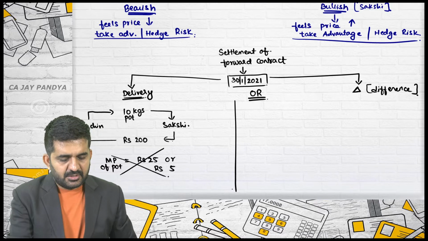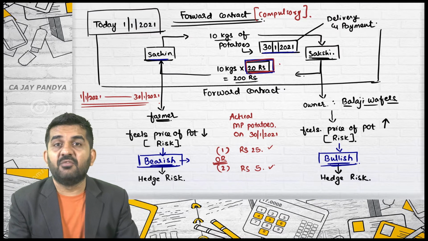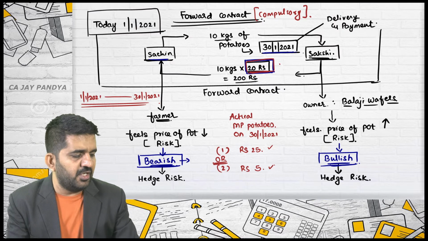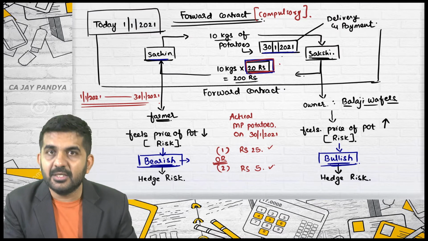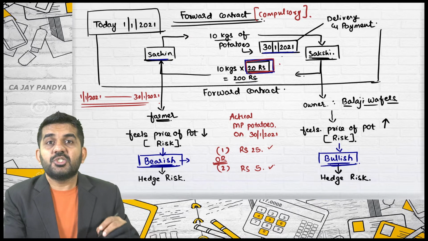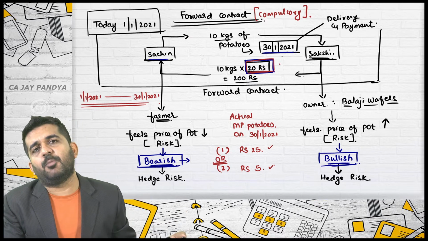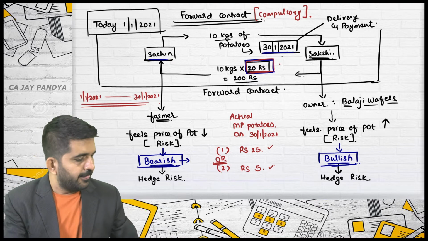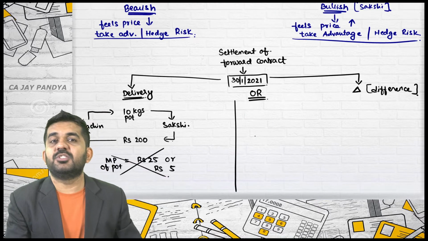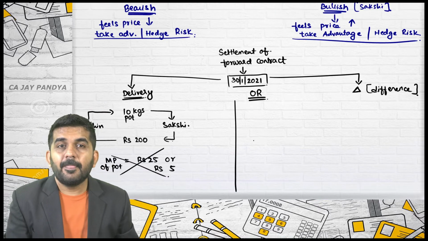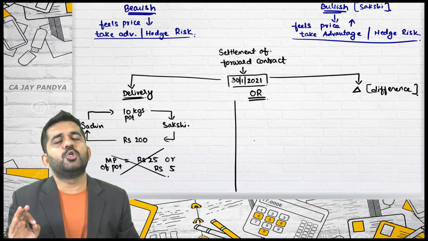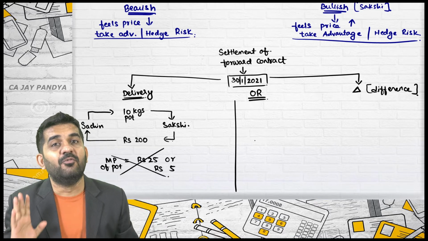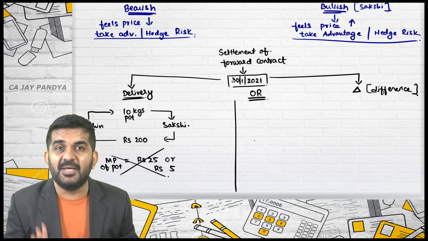Is it alright? So this type of contract can happen with settlement through delivery only if they both are staying in the same city. That's right. Because Sachin needs to actually deliver the potatoes to Sakshi. In settlement by differences, this will not happen. Actual potatoes will not be delivered.